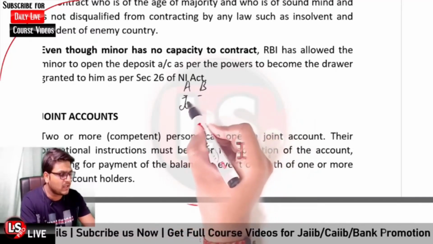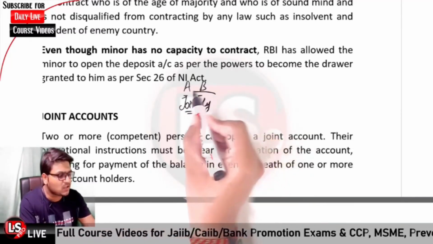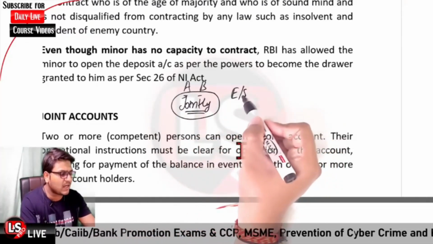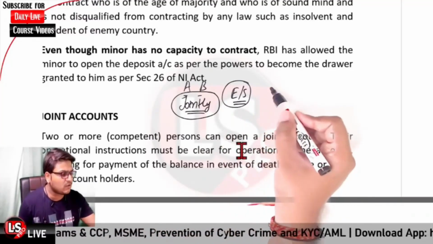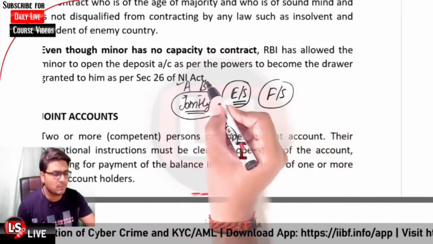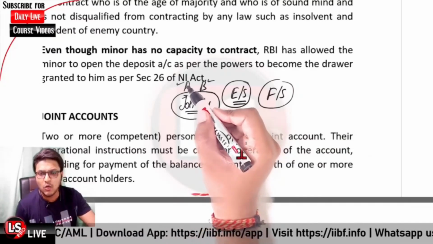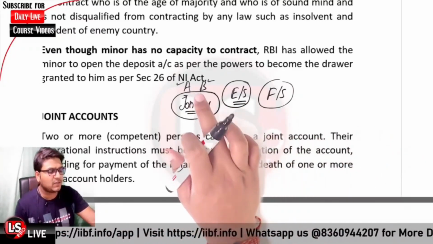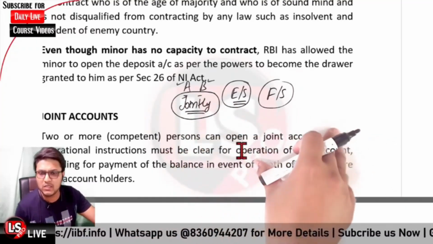First of all, they may jointly operate the account. In that case, signatures of both the customers are required. It could be the case that the account operation is either or survivor, where either of the persons can operate the account. It could be the case of former or survivor. If the first person is A, then A is the former, and B would be the survivor after A is deceased. In that case, A will be operating the account, and after the death of A, B will be operating the account. So these are the different operations in the account itself.